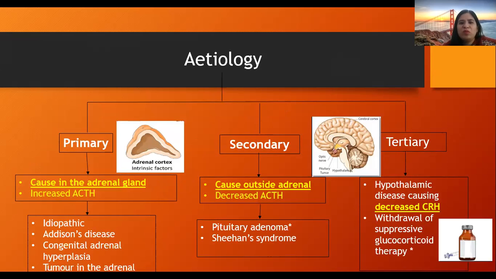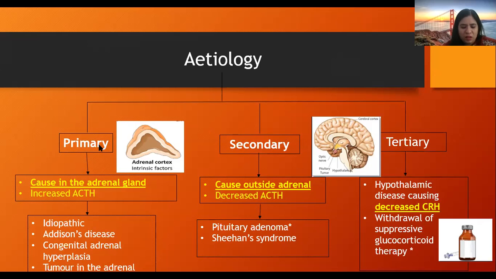So now we move on to the etiology of adrenal insufficiency. The etiology of both adrenal insufficiency and Addison's will be discussed in the following slides. So this is the etiology for adrenal insufficiency. The etiology may be primary, secondary, or tertiary.